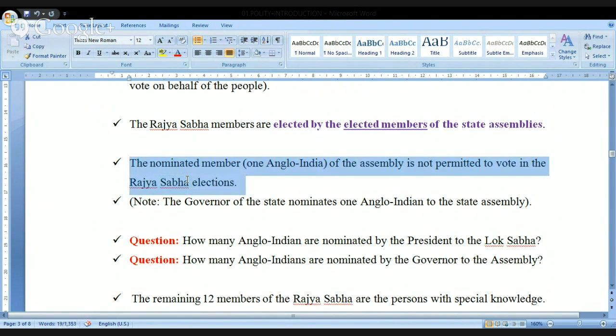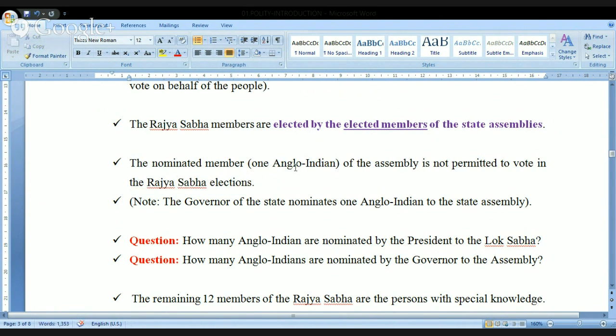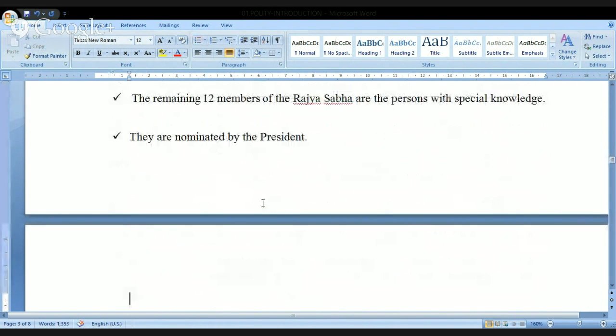There is a nominated member, one Anglo-Indian. So there is one Anglo-Indian person who is present in the assembly, there may be, and that person is not permitted to vote in the Rajya Sabha elections. Kindly note here, I give you one point. Already I told you, the governor of the state nominates not more than one Anglo-Indian to the state assembly. Is that clear? Right. Look at this, some simple point I have given.